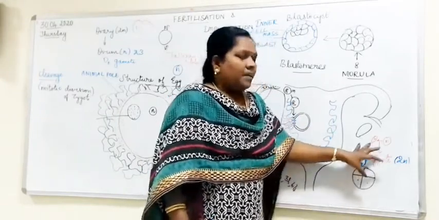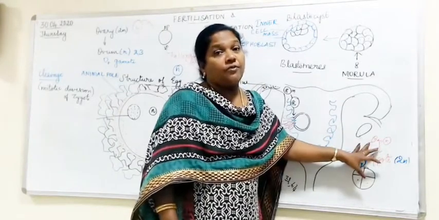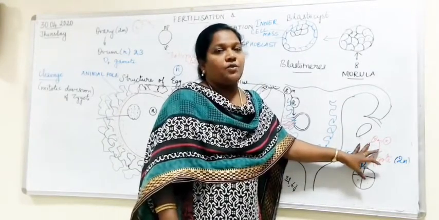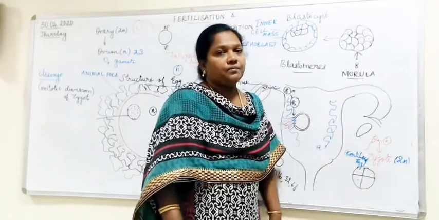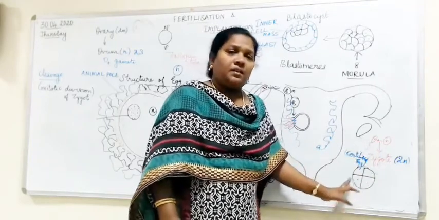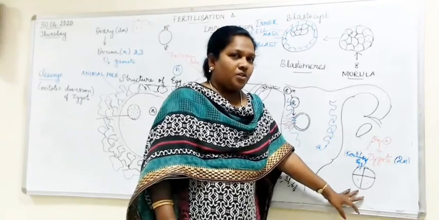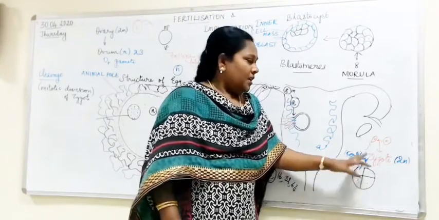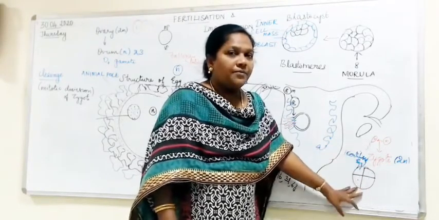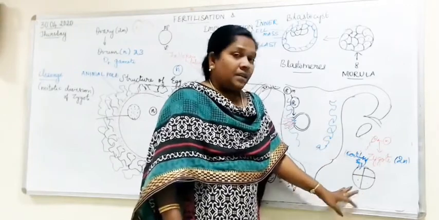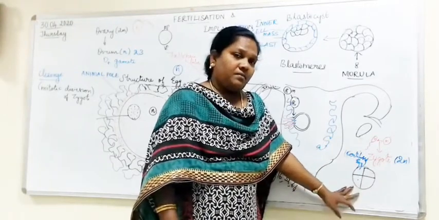Now, what will happen if the male has XY chromosomes, we have learned, is it not? Sex chromosomes are X and Y in male. If the sperm carries Y, then the zygote will be XY, a boy. If the sperm carries X, it will be a female. In that case, either female or male.